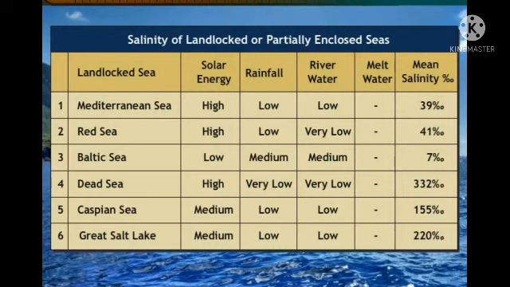Dead Sea percentage is 332%, and Caspian Sea, 155% salinity we will see in the Caspian Sea. And then the last one, sixth one, is Great Salt Lake. This is 220% salinity we will see in this lake. And the highest salinity is in the Dead Sea and the lowest is in the Baltic Sea.